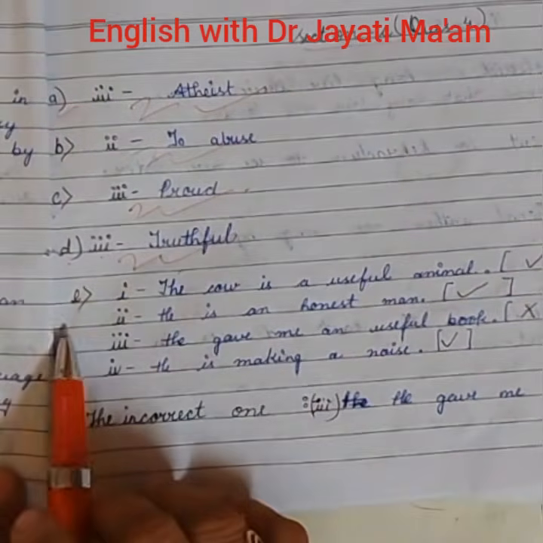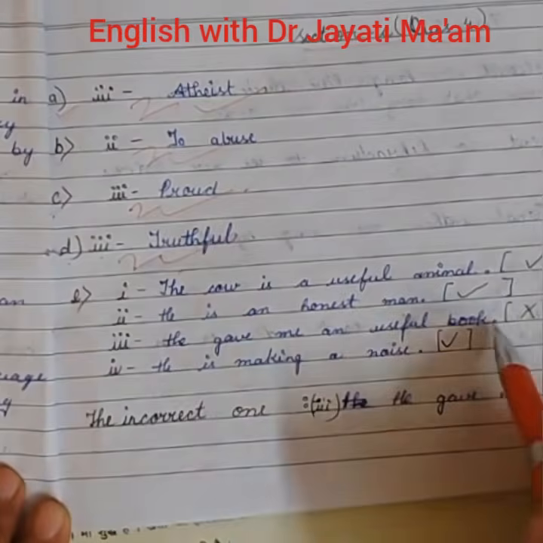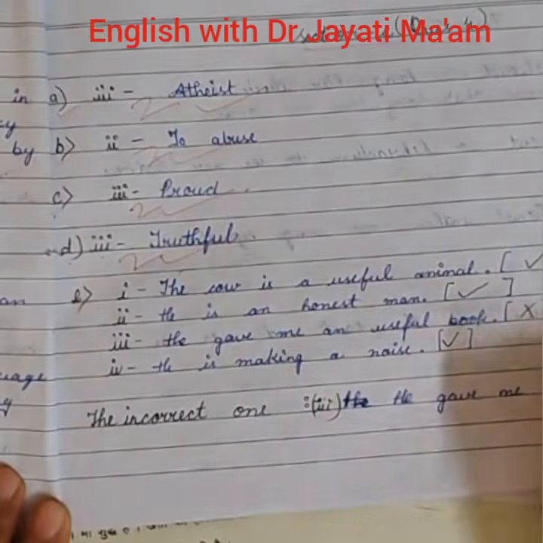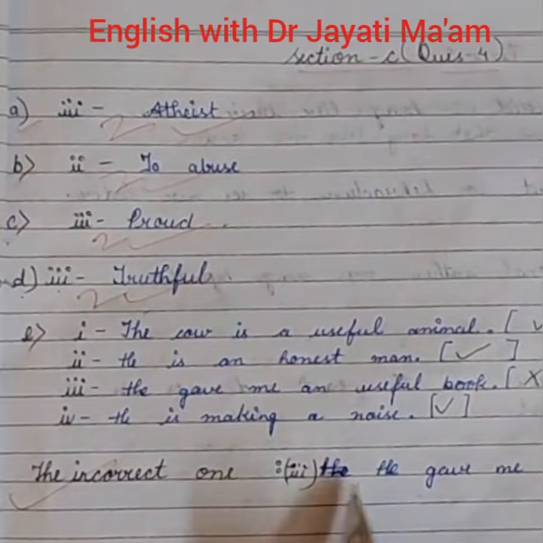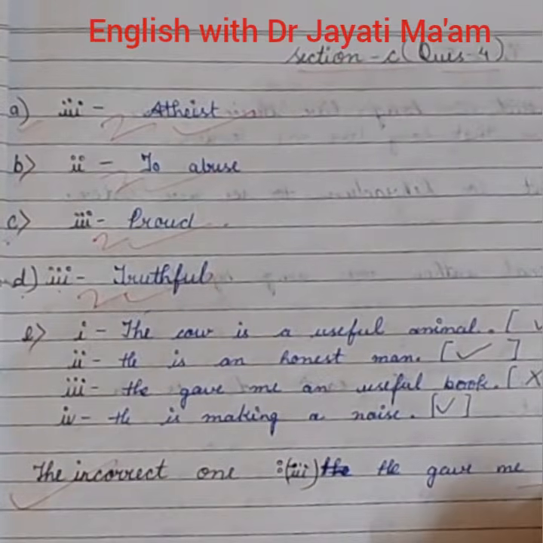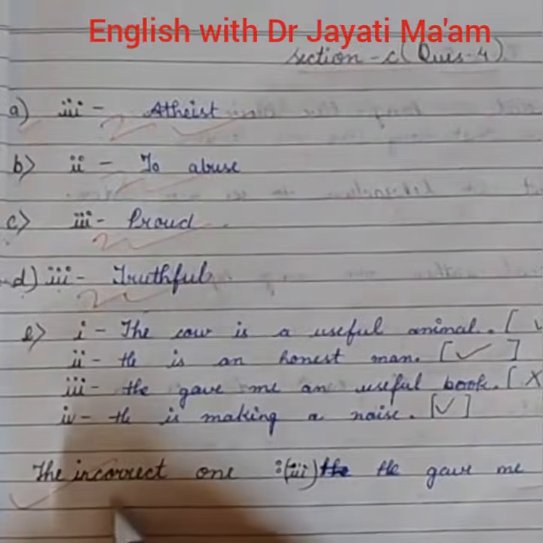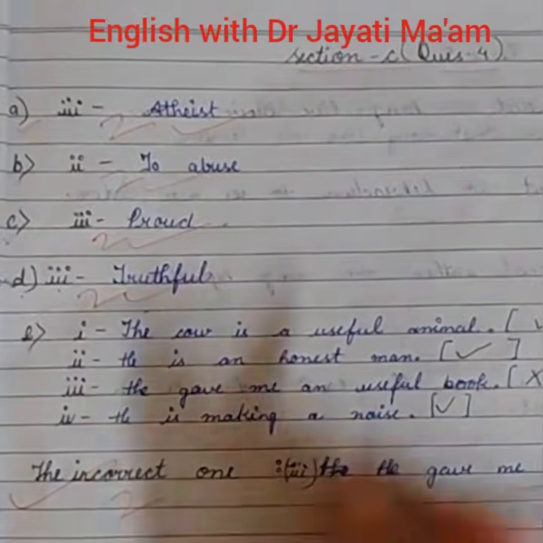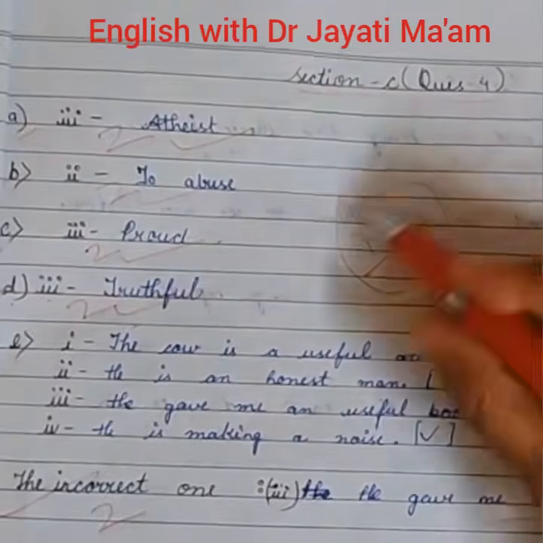And the last one, E, okay, first is correct, second is correct, and fourth is also correct, but the third one is incorrect. All right, she had also made correction here in the sentence. Okay, so the sentence is, he gave me a useful book, very good. She replaced an with A. Okay, so she got 2 marks also here. And finally she got 10 out of 10 in this question.